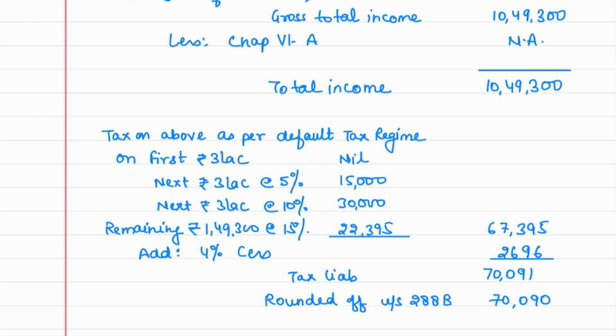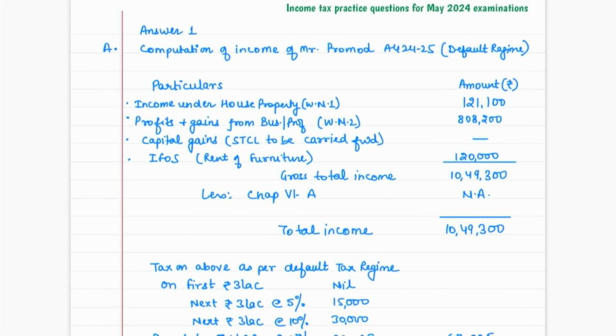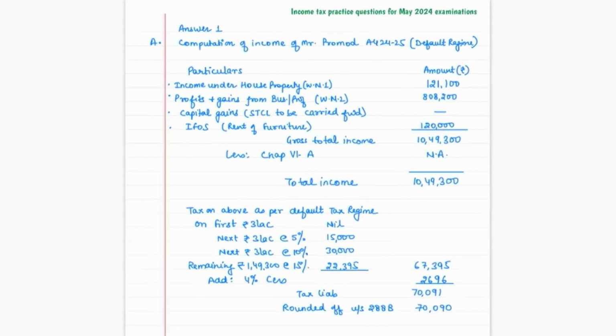So our tax comes to 67,395. We'll apply cess, 70,091, and at the end we can round it off. If you remember the section number, you can write the section number also. Otherwise, it's okay. You can just write rounded off 70,090. So this was the tax as per your option number A, where you are following default tax regime. If you would like to pause the video here, you can pause it right now.